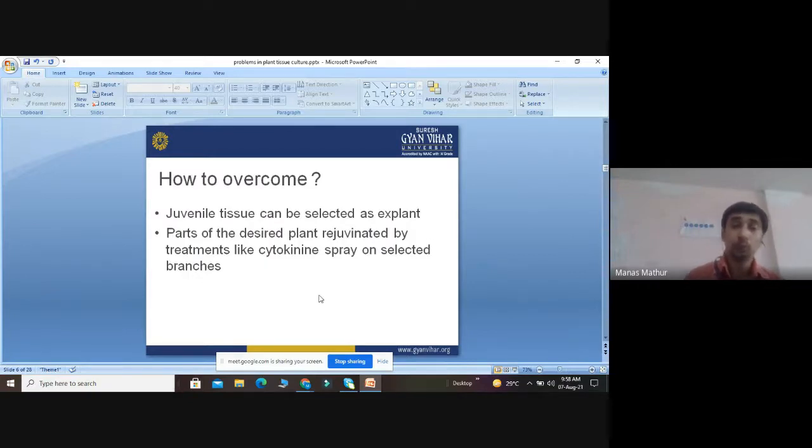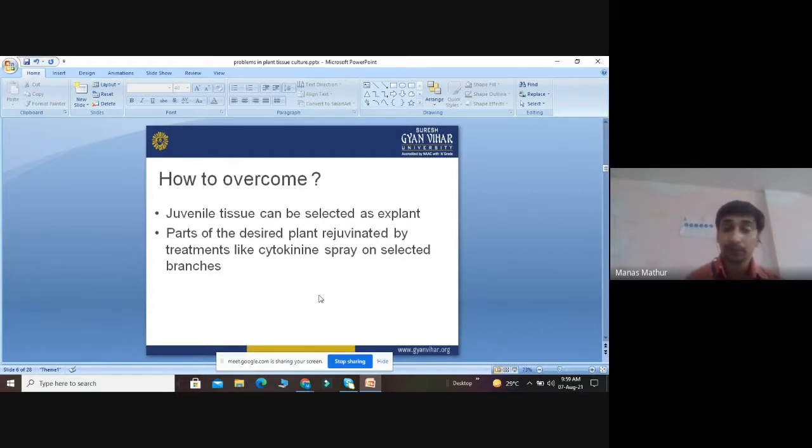So how do we overcome this problem? First of all, juvenile tissue can be selected as the explant. Then the parts of the desired plant can be rejuvenated by treatments like cytokinin spray on selected branches. A spray of cytokinin also helps to remove the free radicals and overcome this problem.